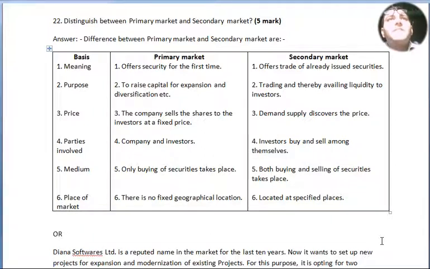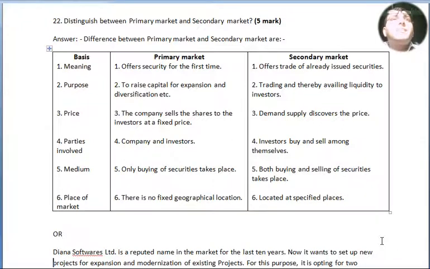Point number 2, purpose: primary market is to raise capital for expansion and diversification, etc. Under secondary market, trading and thereby providing liquidity to investors. Point number 3, price. Under primary market, the company sells the shares to the investors at a fixed price. Under secondary market, demand and supply discover the price. Point number 4, parties involved. Under primary market, company and investors. Under secondary market, investors buy and sell among themselves.